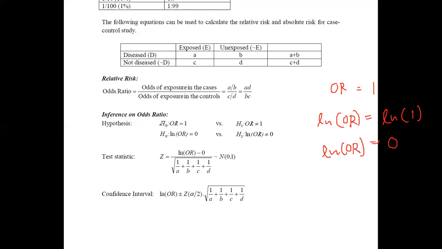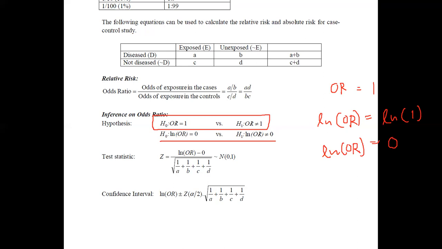Rather than using the first stated hypothesis, you can use this hypothesis, because it is quite easy to perform the calculations if we convert using the natural logarithm. Therefore, rather than testing odds ratio equals 1, we are testing natural logarithm of odds ratio equals 0 versus the alternative, natural logarithm of odds ratio not equal to 0.